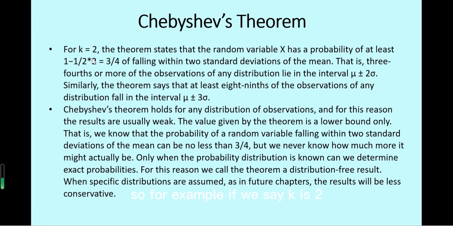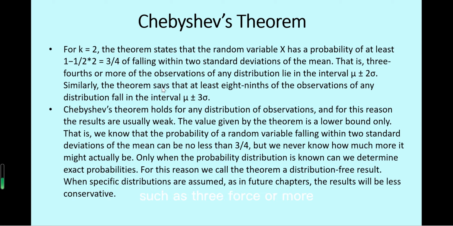For example, if k is 2, which means the range of 2 sigma around the mean, the theorem states that the random variable x has a probability of at least 3/4 of falling within two standard deviations of the mean.